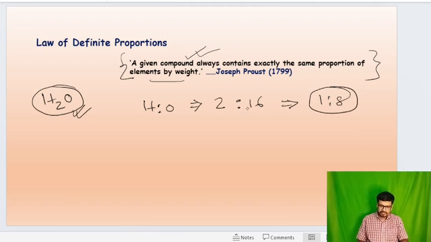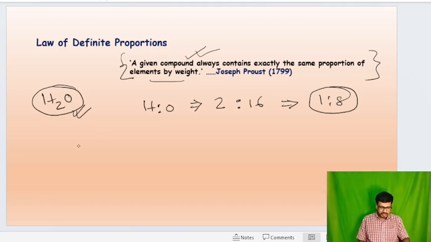This mass ratio remains the same everywhere if you collect water from anywhere in the universe. The water molecule remains the same, so their mass ratio remains the same, though the source may be different.